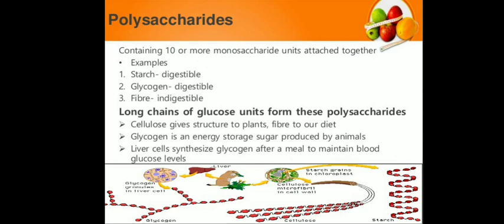In different types of animals or human beings, the energy is stored in the form of glycogen. So glycogen, which is a polysaccharide, is an energy storage sugar which provides energy to the animals.